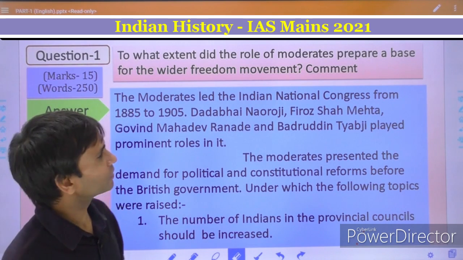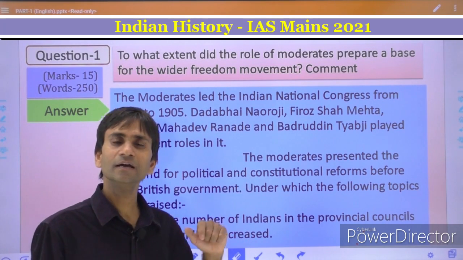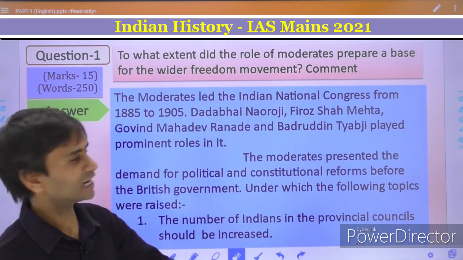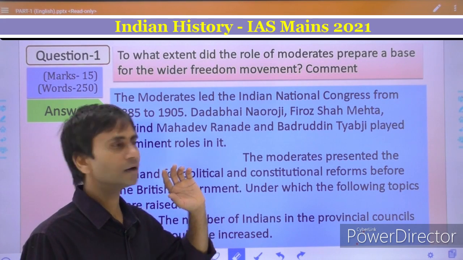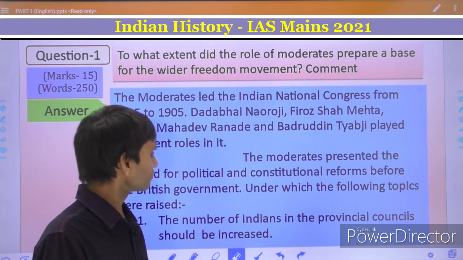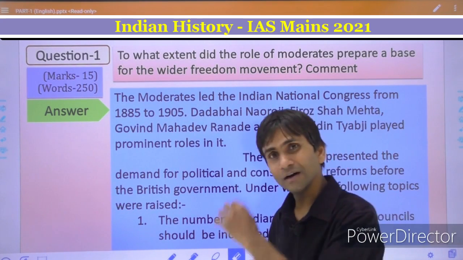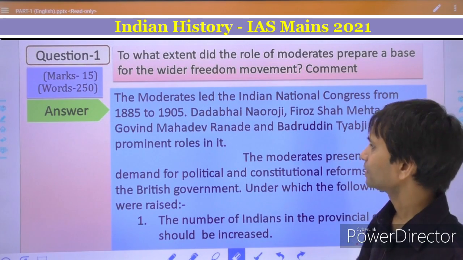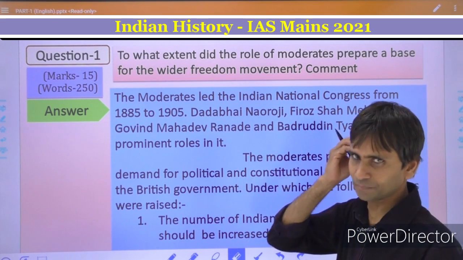First of all, we have to analyze the quality of that answer, decide how many marks and how much weightage it deserves according to the question, and finally we will evaluate it and analyze how we can obtain the maximum marks in that answer.